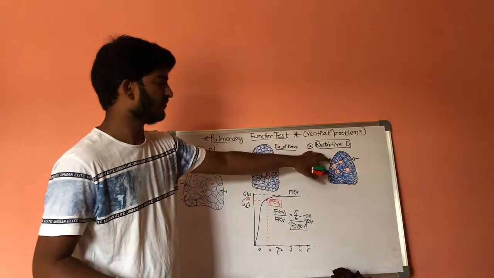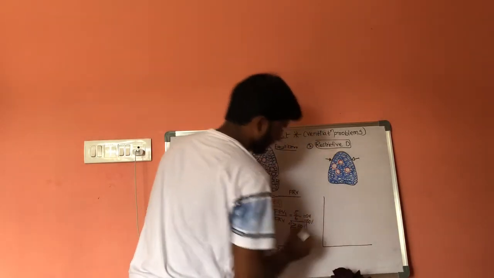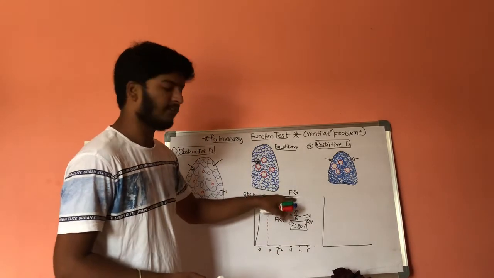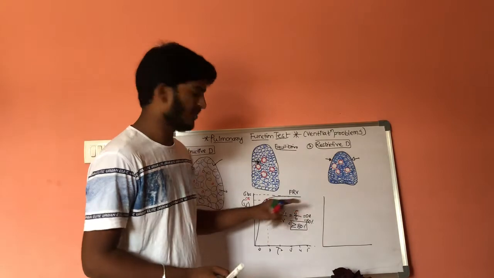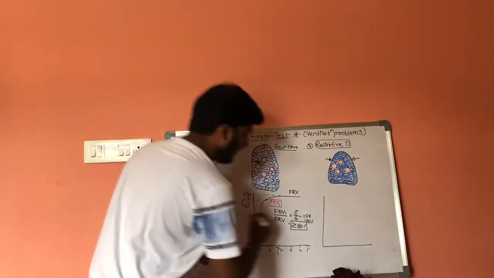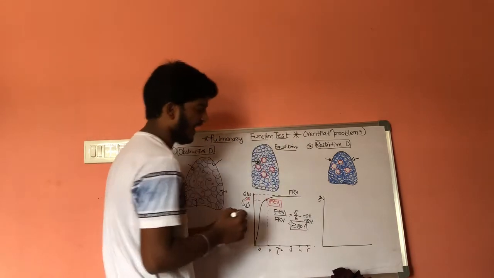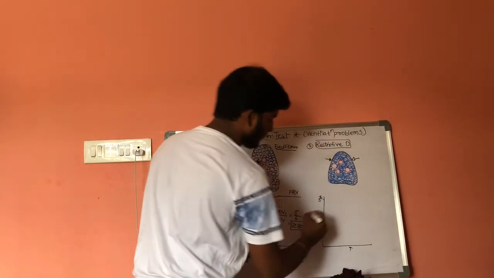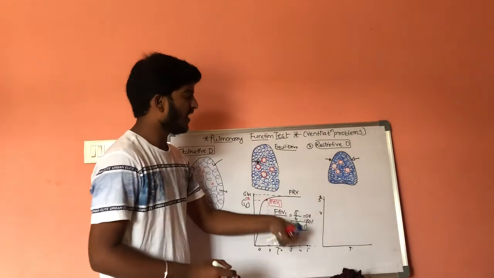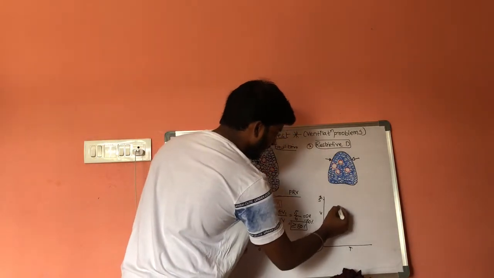And if we discuss restrictive disorders, this is the graph. In normal condition the forced residual volume is 6 liters, but here the forced residual volume will get decreased to 5 liters. Here it includes time and volume. Under the same condition, the person takes forceful inspiration and after that is allowed to do forceful expiration, and the graph will be like this.